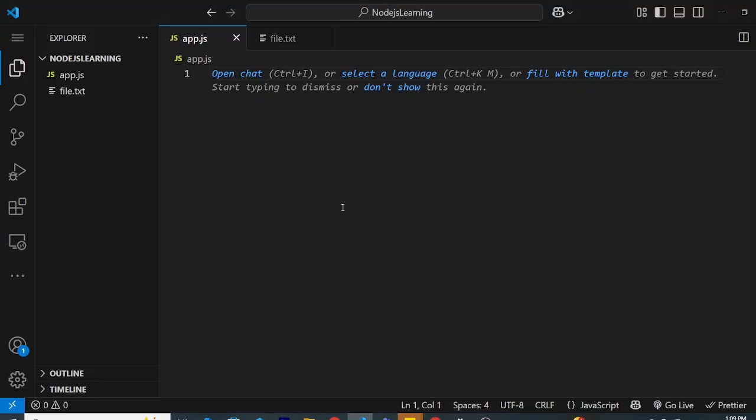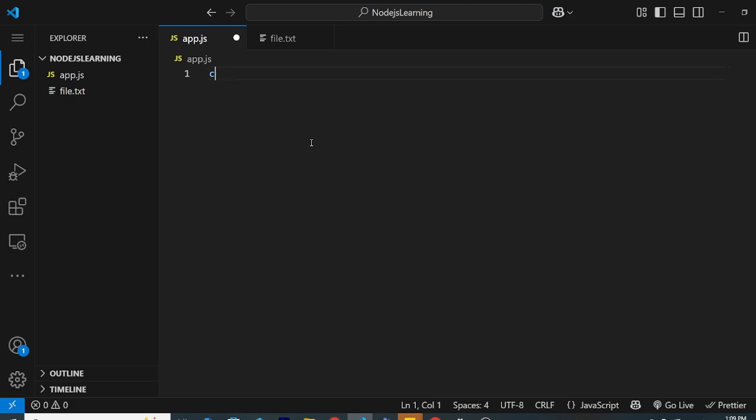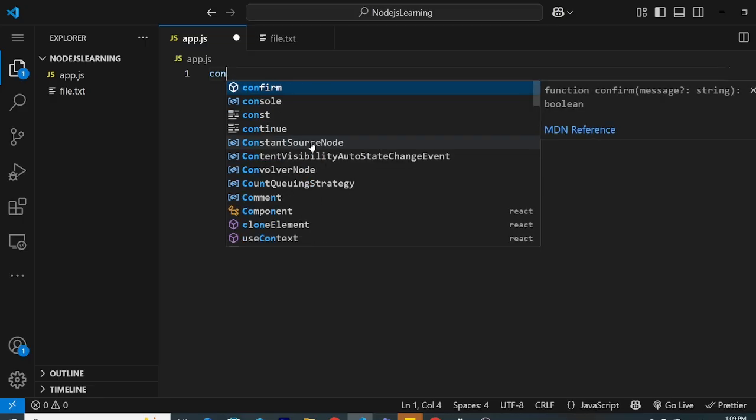So let's go here. I built this Node.js learning folder and there's an app.js. There's a module called events in Node.js. Remember, Node.js is a runtime environment, so it provides this module to us. It's a tool so that we can use it. Okay, so let's require it, meaning the way we use it.